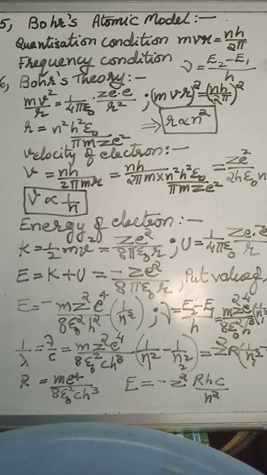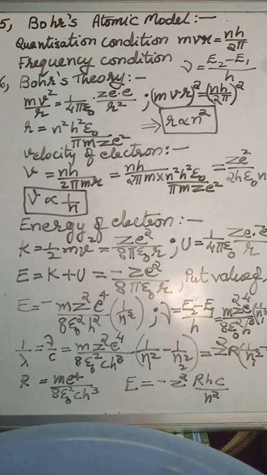It means electron is not able to release or absorb any amount of energy. It absorbs or releases a fixed, a discrete amount of energy. It depends on from which level to which level it is moving. So until and unless it is changing its energy level, it cannot absorb or release energy, even though it has got centripetal acceleration.